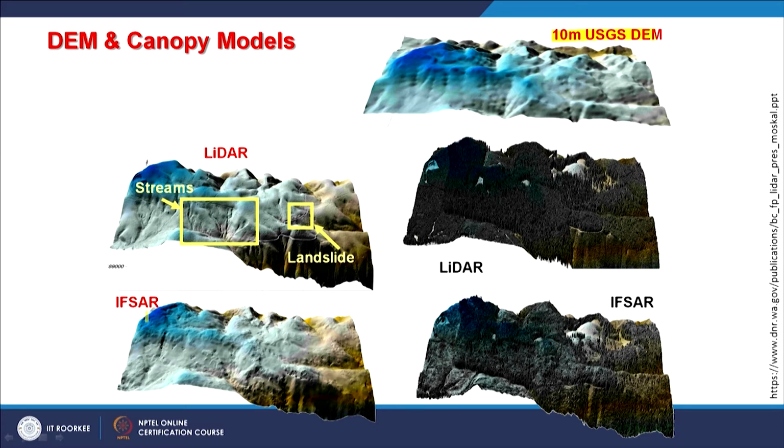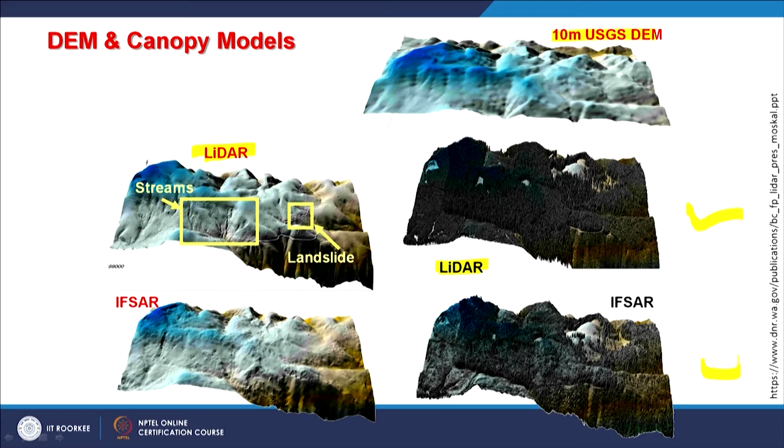And the LiDAR can create a bare ground surface. So here this is the input image, and then you are seeing the DEMs on the left side, also this 10 meter on the top. But then these two, this one and this one, are the canopy models of the same area.